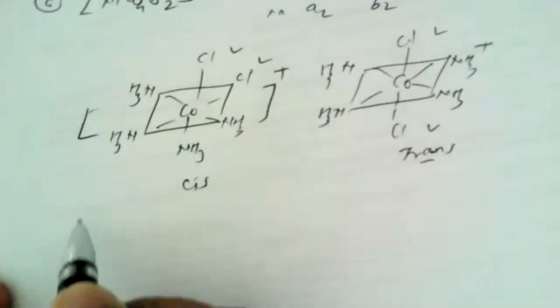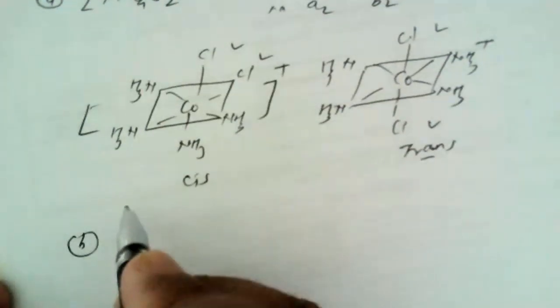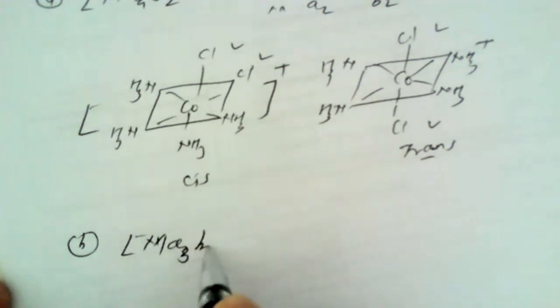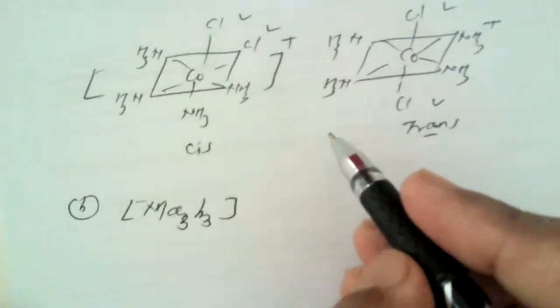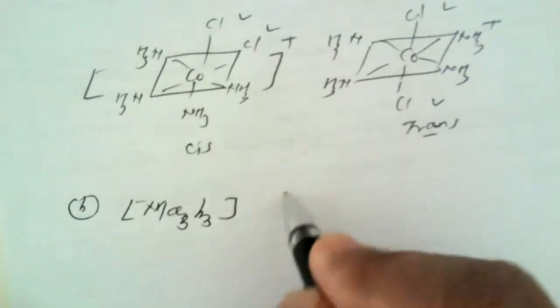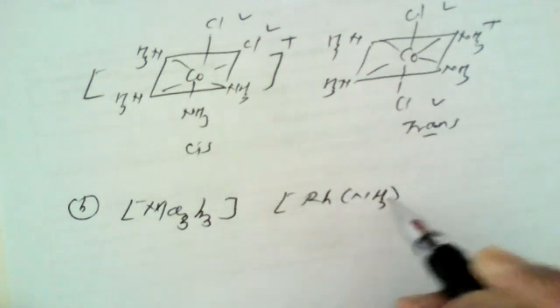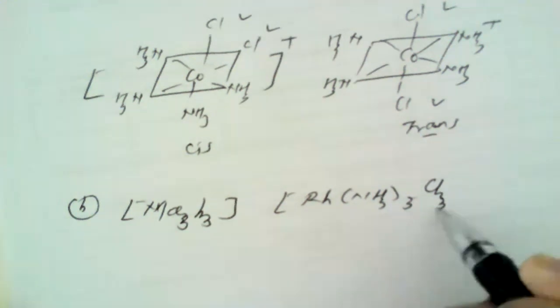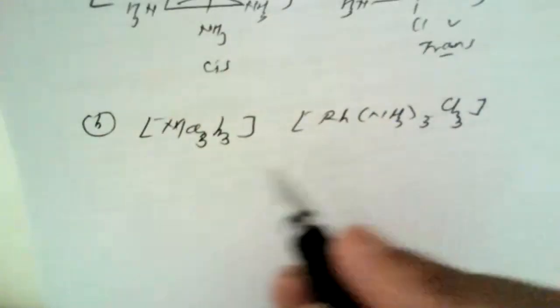Now another example, which is also very simple to study, is Ma3B3. That means the 2 ligands A3 and B3 are different. For example, the complex is rhodium, [Rh(NH3)3Cl3]. This also has a cis-trans configuration.